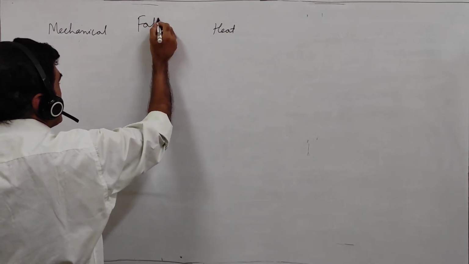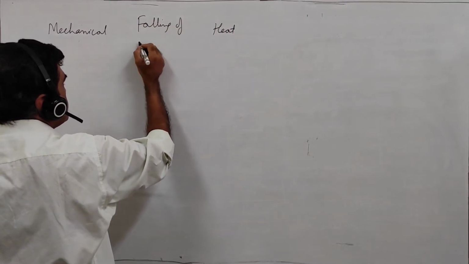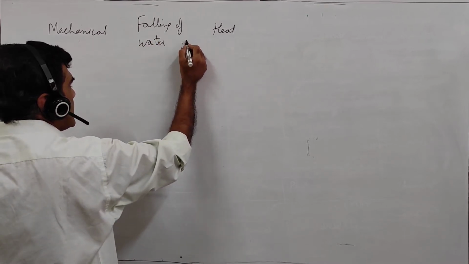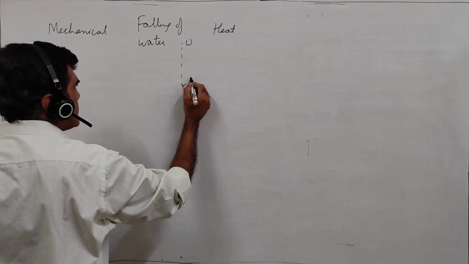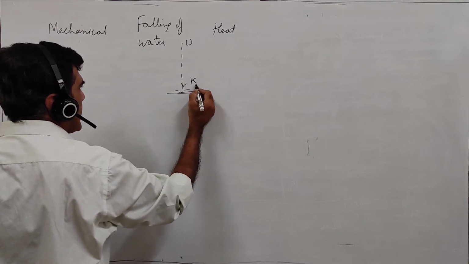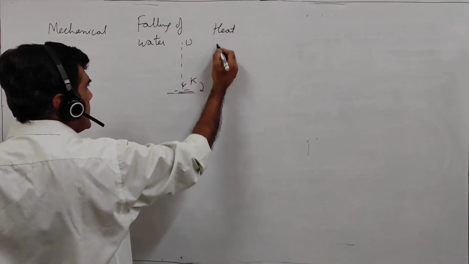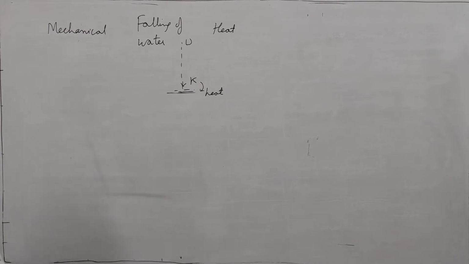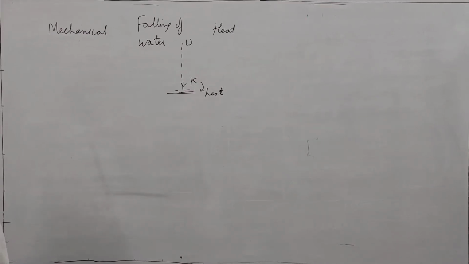Falling of water. When water falls from height, it has potential energy here. This potential energy gets converted into kinetic energy, and when it falls on the ground, this kinetic energy gets converted into the heat energy. So mechanical to heat energy conversion takes place in falling of water.